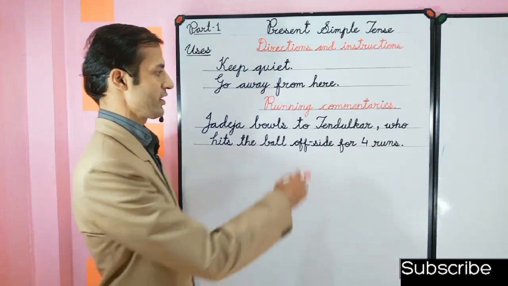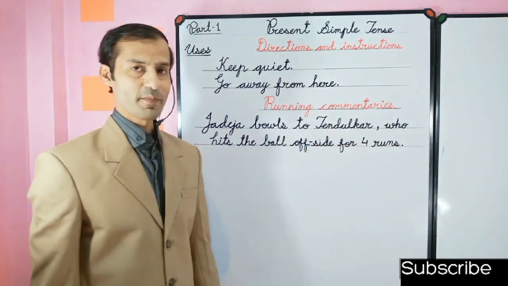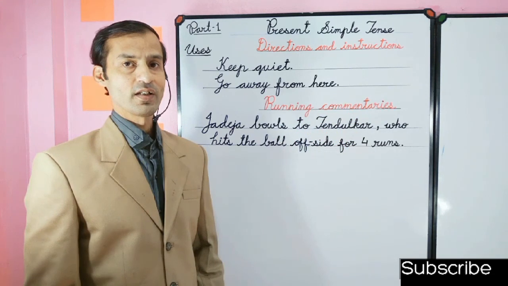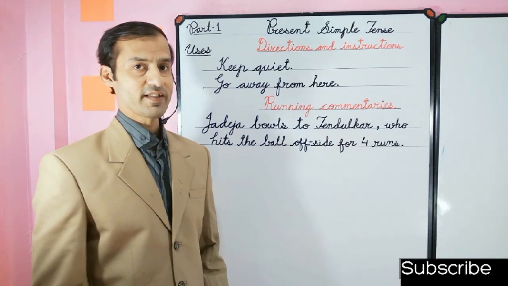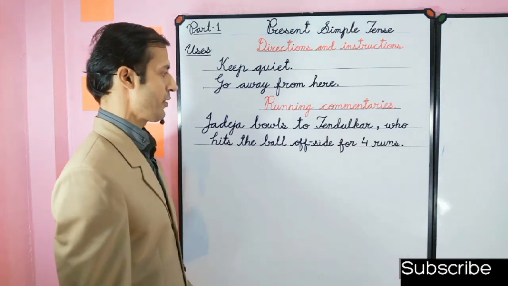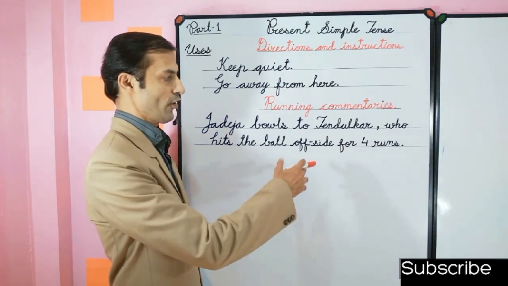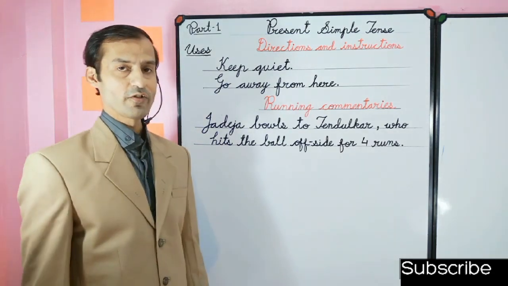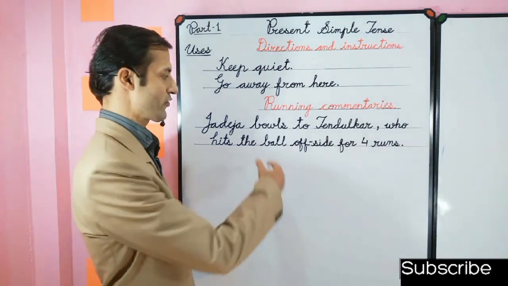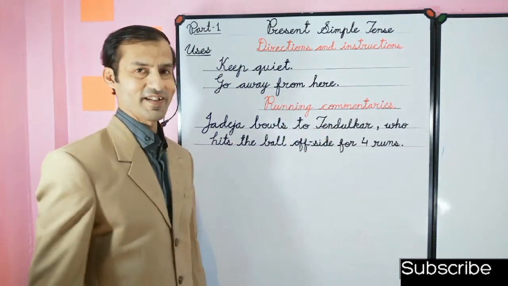And here we see running commentaries. So present simple tense is used to give running commentaries, as in: Jadeja bowls to Tendulkar, who hits the ball offside for 4 runs. So we have used the present simple tense, the first form of the verb, to give the running commentaries.